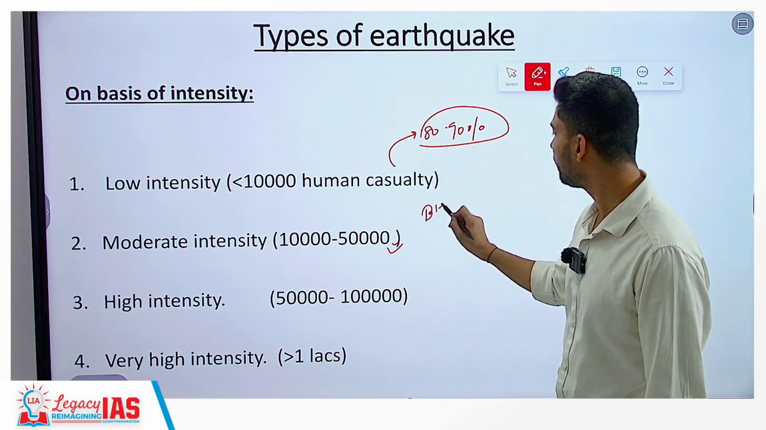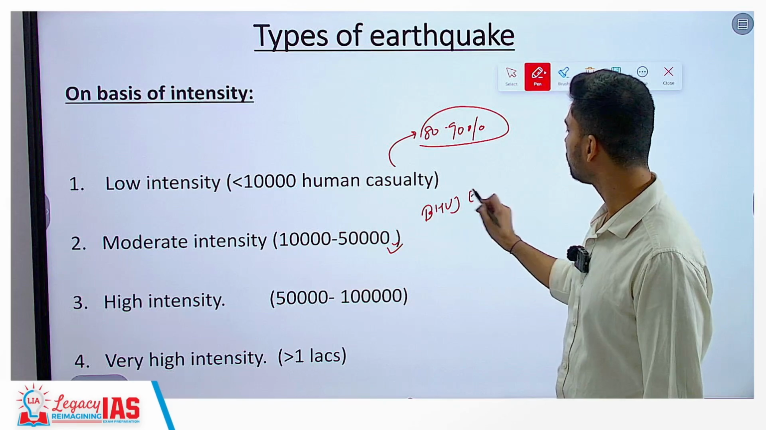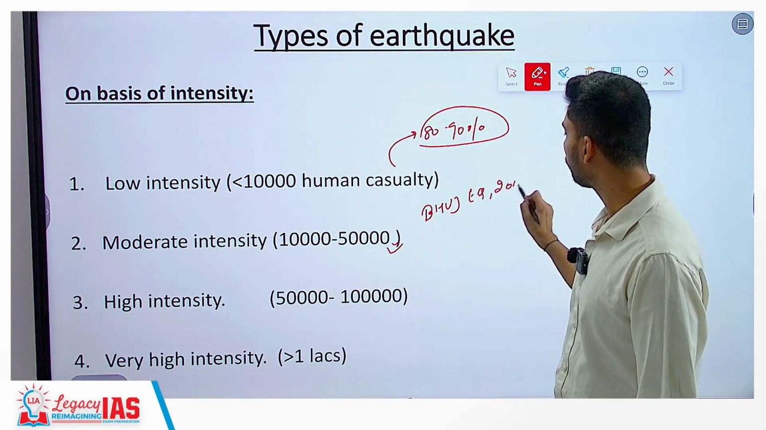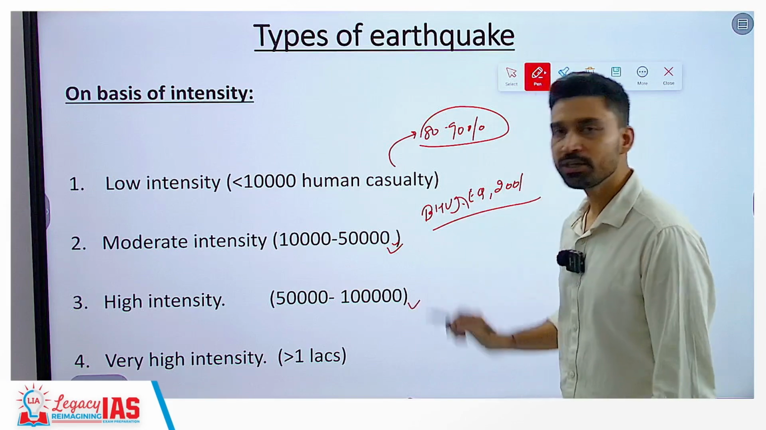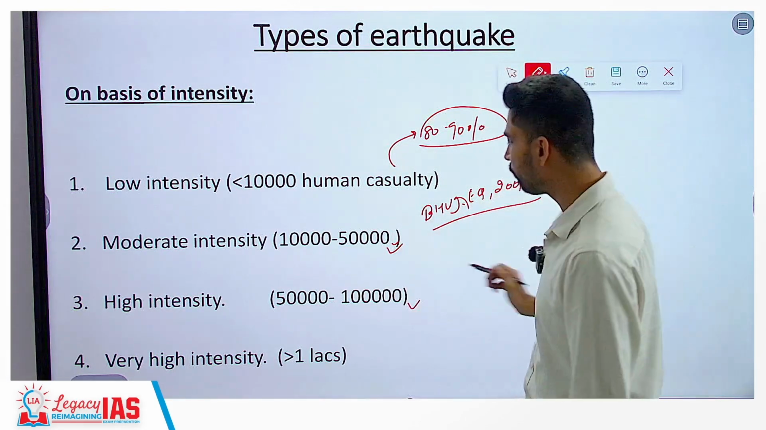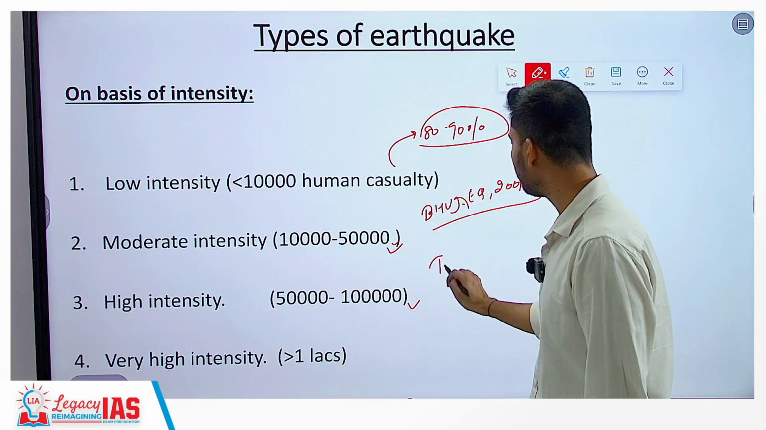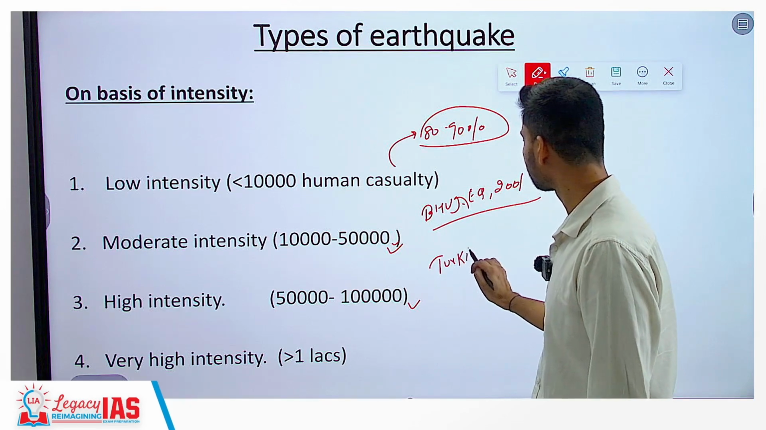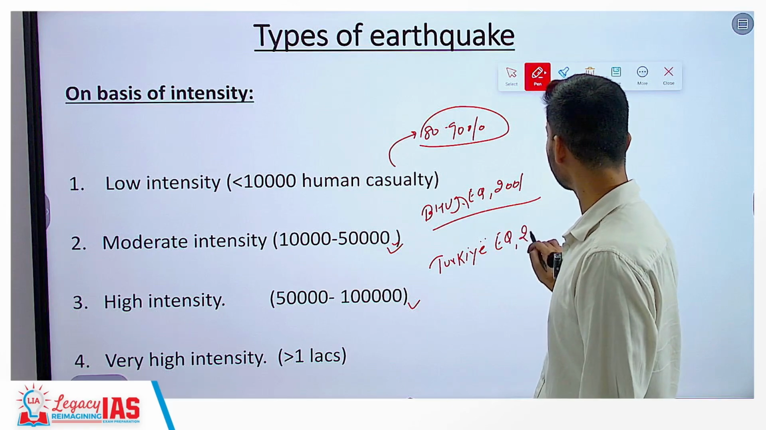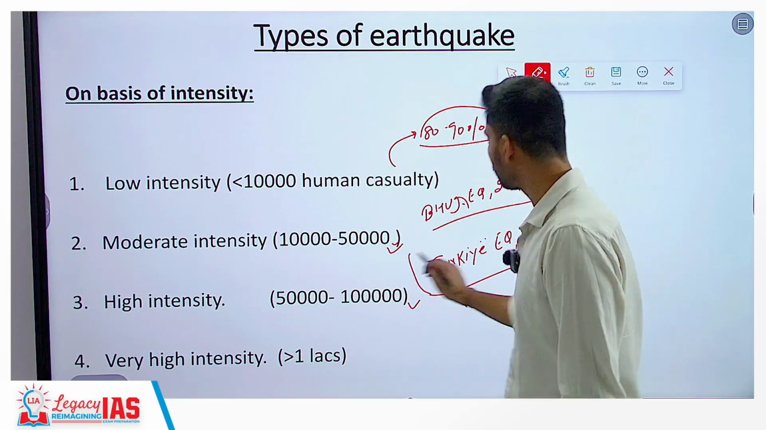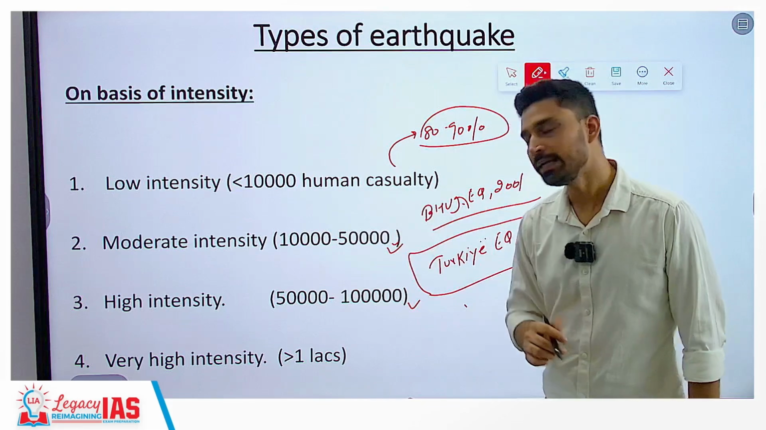An example from India itself is the Bhuj earthquake of 2001. It was an example of moderate intensity. Third is the high intensity earthquake, when the life lost is in the range of 50,000 to 100,000. In 2023, 2 years back, Turkey witnessed one of the most devastating earthquakes in its recent history. Here more than 60,000 people lost their life. That is a high intensity earthquake.